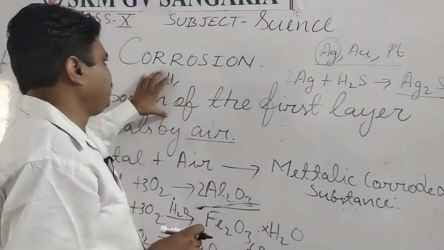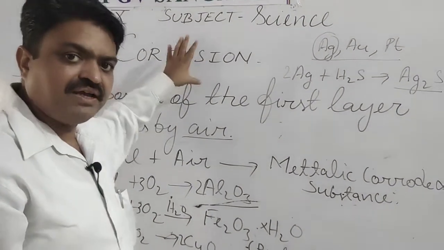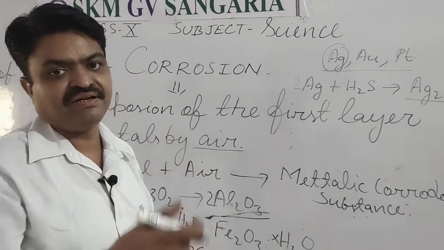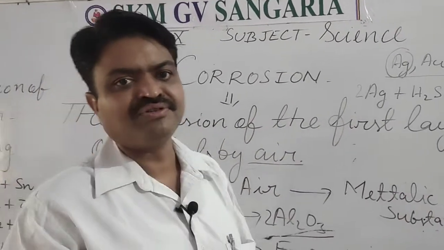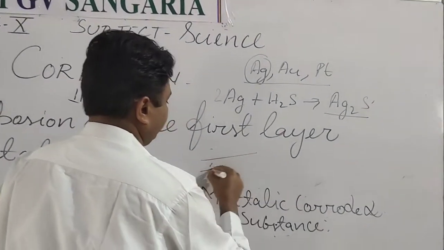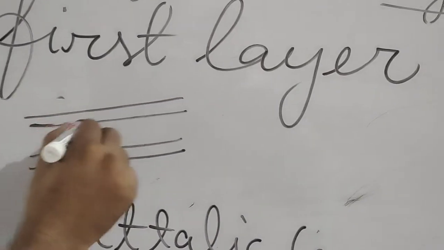Now how can we prevent corrosion, student? Corrosion itself can prevent corrosion, student. Yes, corrosion itself can prevent corrosion. How? Because in metals, the first layer is exposed and it covers the other metal.